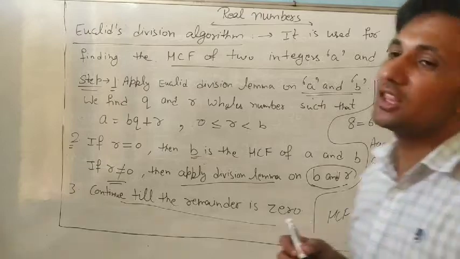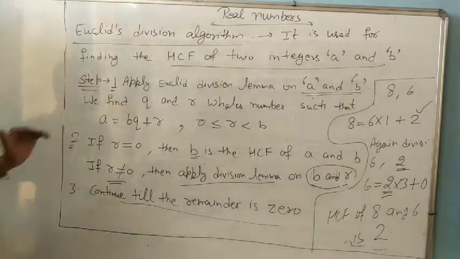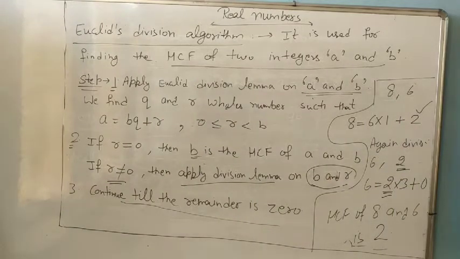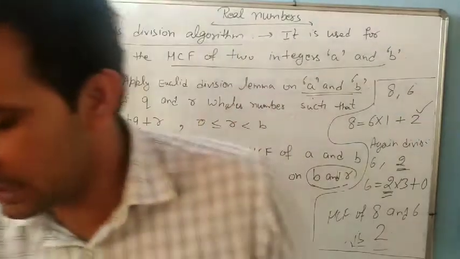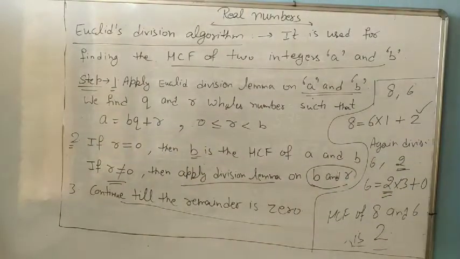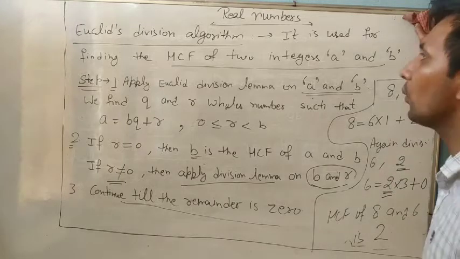So only one thing you have to remember: we have to use Euclid division lemma until we get the remainder 0. Understand or not? Now we are doing the first question of example 1.1.